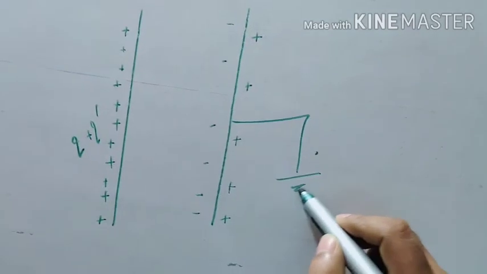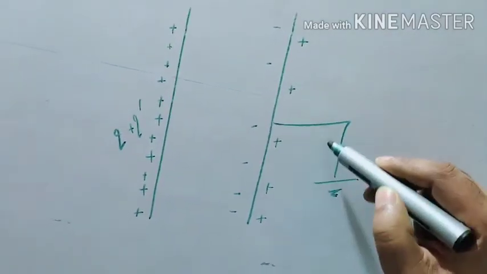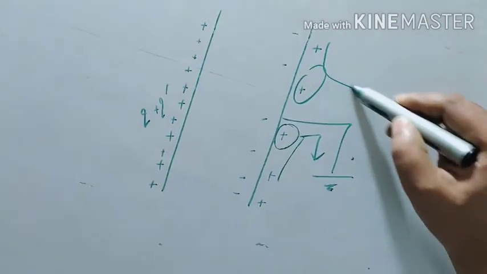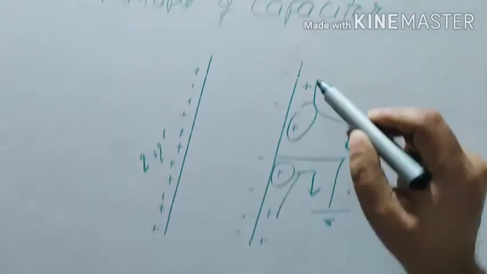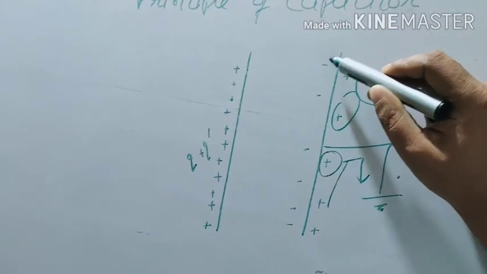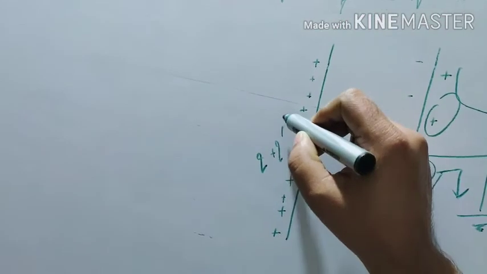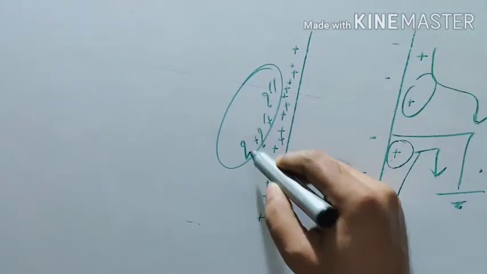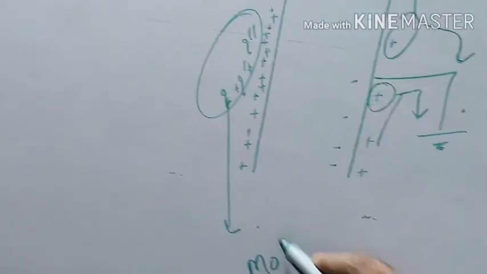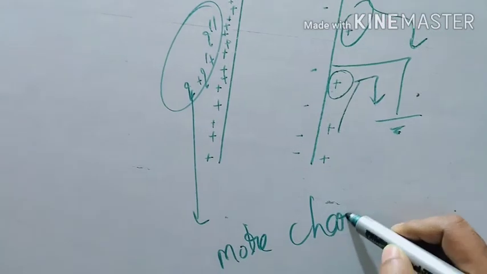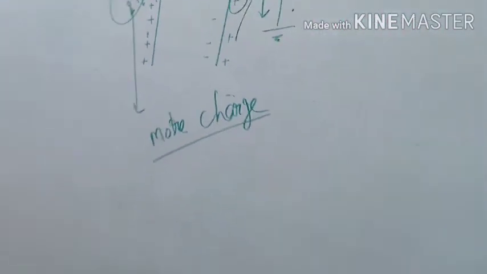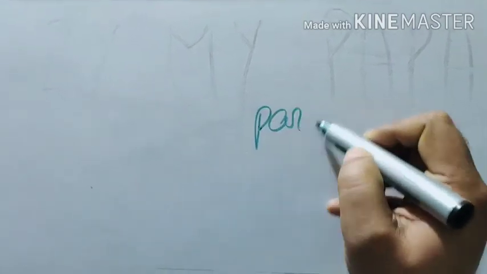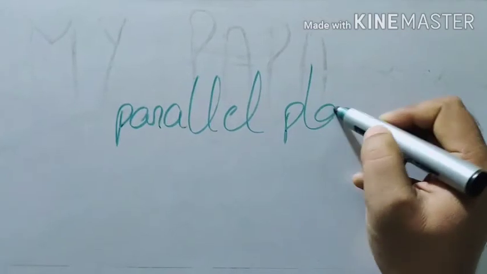Further, in step number 3, earth it. What happens? The whole positive charge will go to the earth. So only negative charge remains here, which will further lower the potential of the system. Hence you can add some more charge to it. So here we can add more charge to this system. This is the principle of a capacitor. Now let us discuss the capacitance of a parallel plate capacitor.